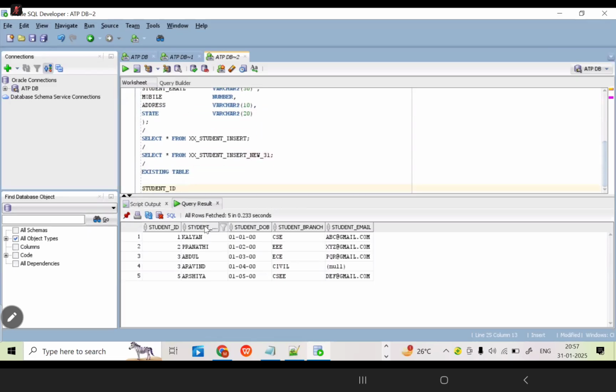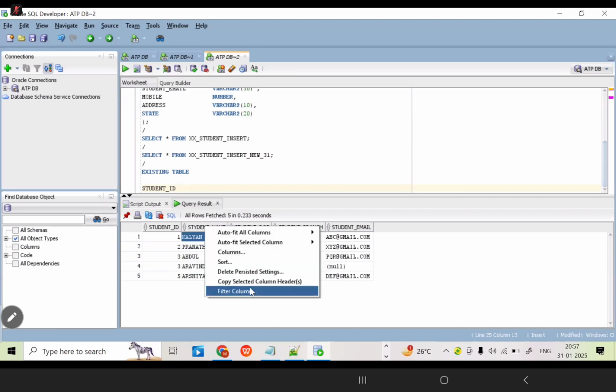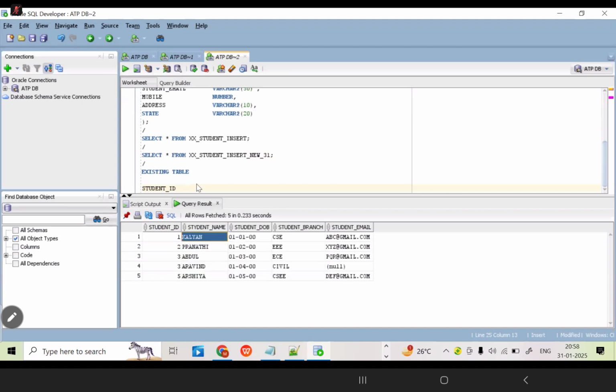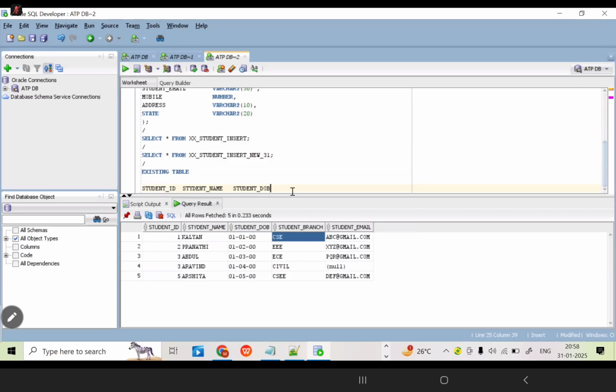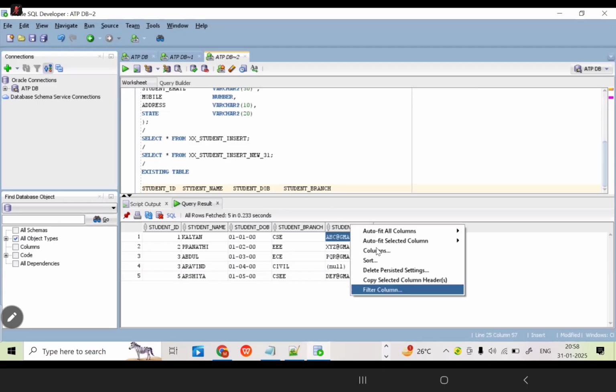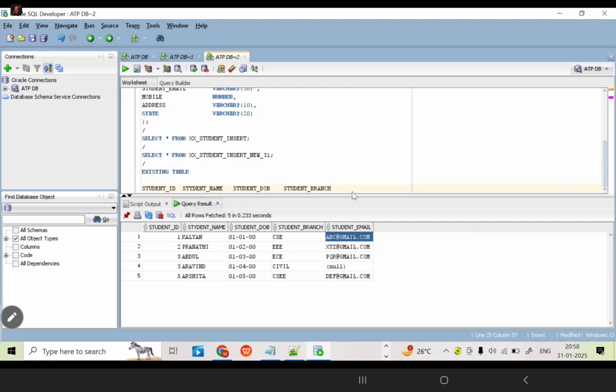Student name, student date of birth, student job, student email. Next one, what is it? Student email. Email only, correct? Now, how many columns are there in the existing table as of now? 5, 5 only, correct?